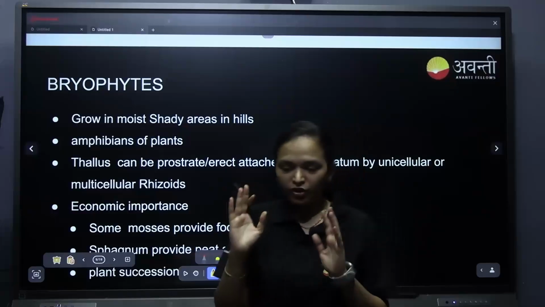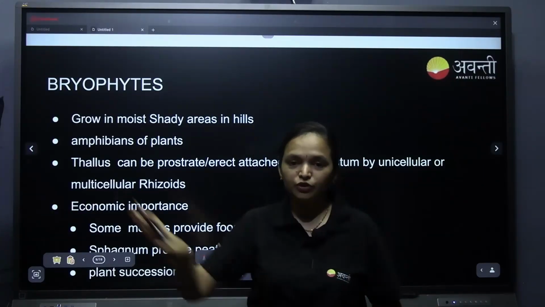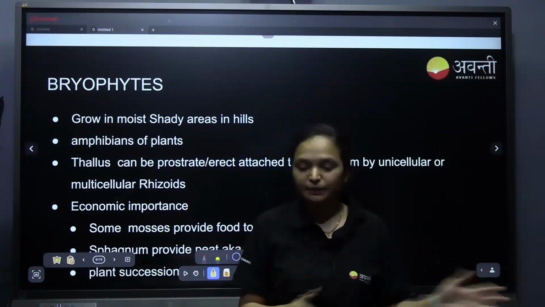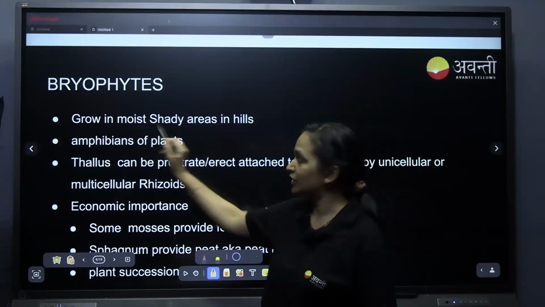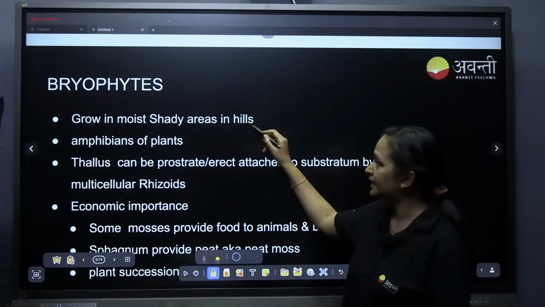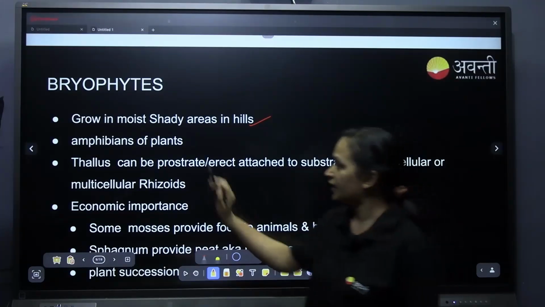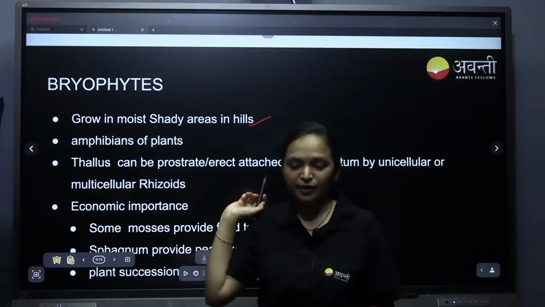Obviously, all the starting of life was in the water, then slowly moved on to land. So all the primitive structures, whatever we learn, will be in moist shady areas only. They grow in moist shady areas in the hills, on top of the wood, on the ground, marshy ground, everywhere. And these are the amphibians of the plant kingdom, we call them bryophytes.